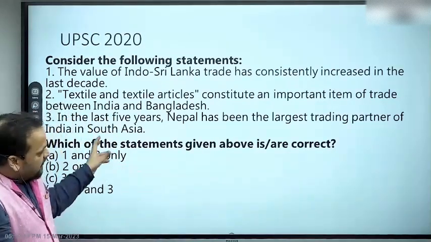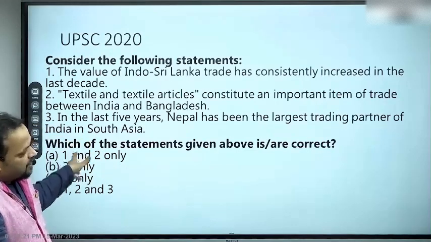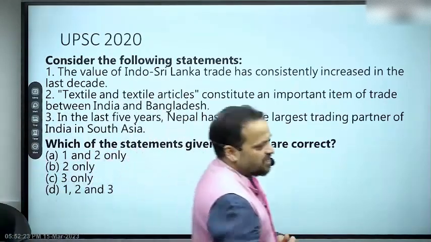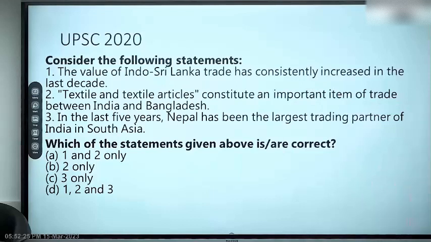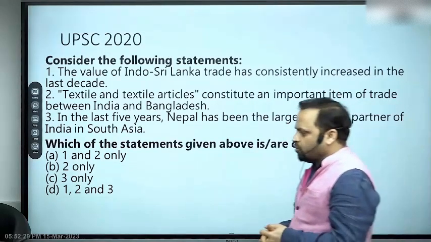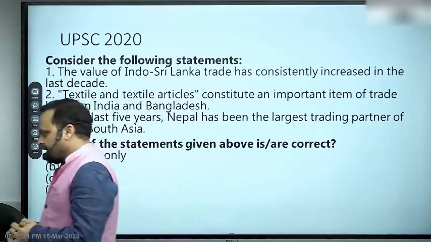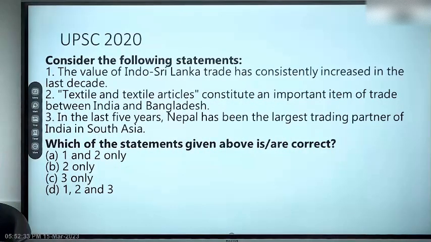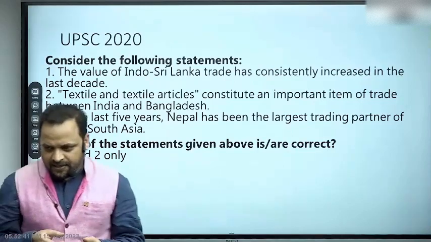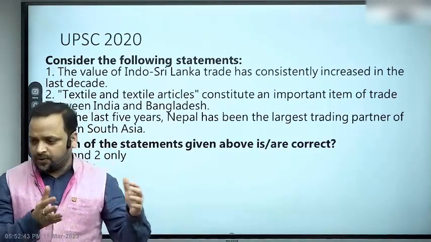तो इसका आंसर क्या है जरा देखो, कोशिश करो. कॉमन सेंसिकल क्वेश्चन था ये. UPSC generally does not ask these kinds of questions, but if it has appeared, so we consider it also. B is 2 only, right? So let's see, consider the options. The value of Indo-Sri Lanka trade has consistently increased in the last decade. Last decade has not been about consistent increase in anything. The best economic decade for India was 2000s.